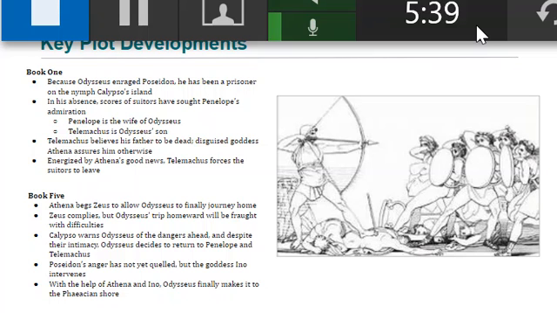In Book 5, Athena begs Zeus to allow Odysseus to finally journey home. Zeus complies, but Odysseus' trip homeward will be fraught with difficulties. Calypso warns Odysseus of the dangers ahead, and despite their intimacy, Odysseus decides to return to Penelope and Telemachus. Poseidon's anger has not yet quelled, but the goddess Ino intervenes. With the help of Athena and Ino, Odysseus finally makes it to the Phaeacian shore.